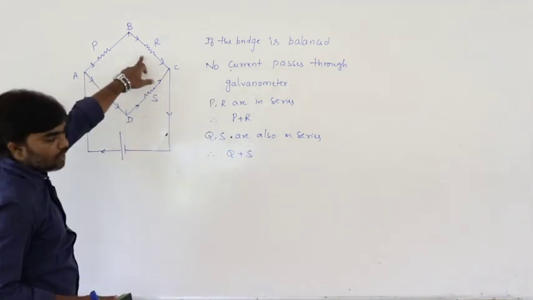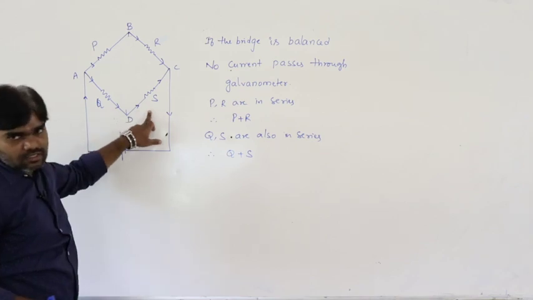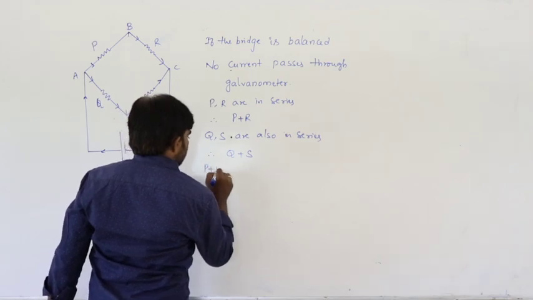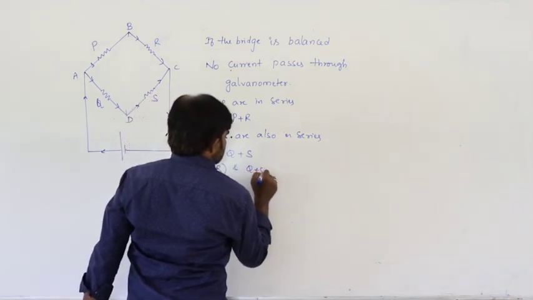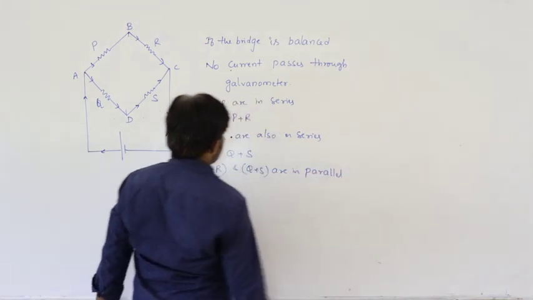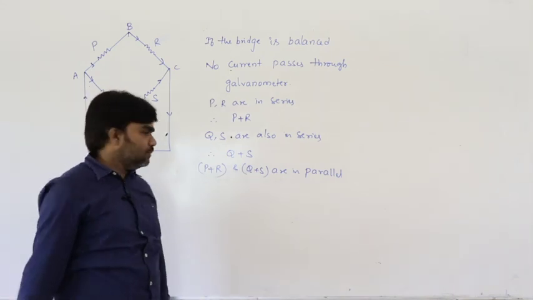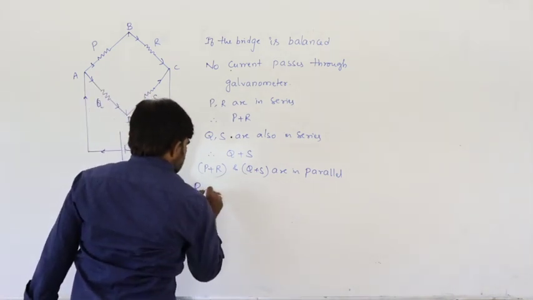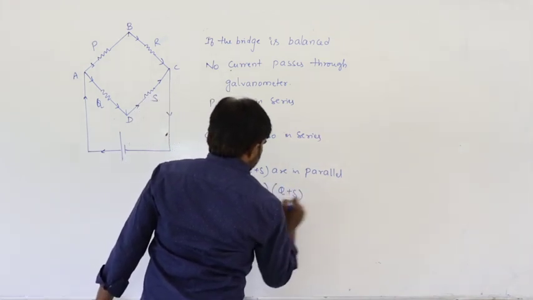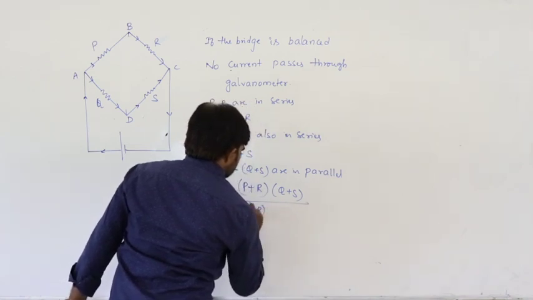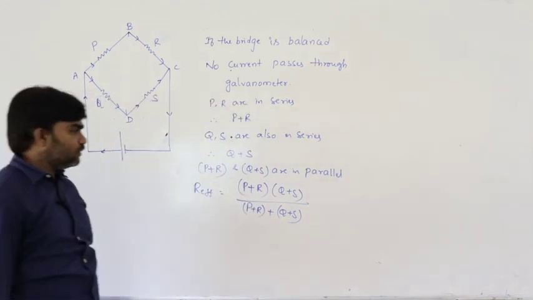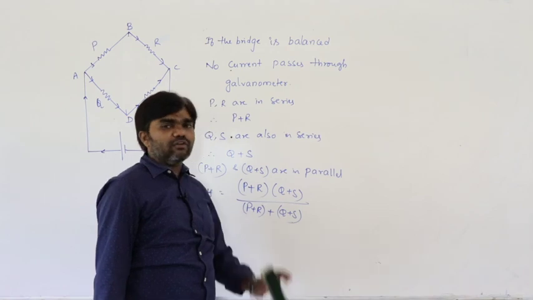See here, P, R are in series, Q, S are in series. Here the effective resistances are P plus R and Q plus S, and they are in parallel. Therefore, the effective resistance in this situation is equal to (P plus R) into (Q plus S) divided by (P plus R plus Q plus S). If two resistances are in parallel, what is the effective resistance? R1 R2 divided by R1 plus R2.